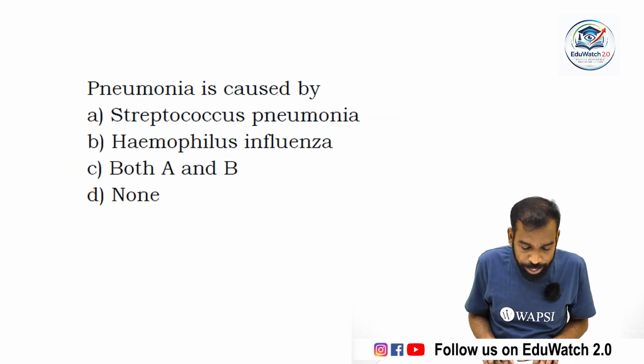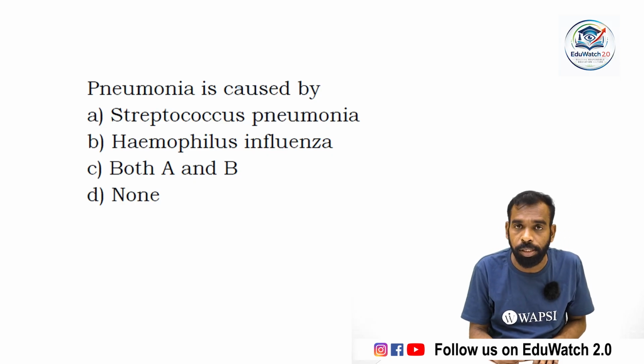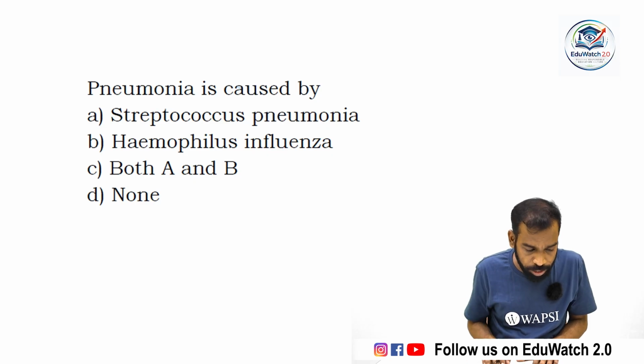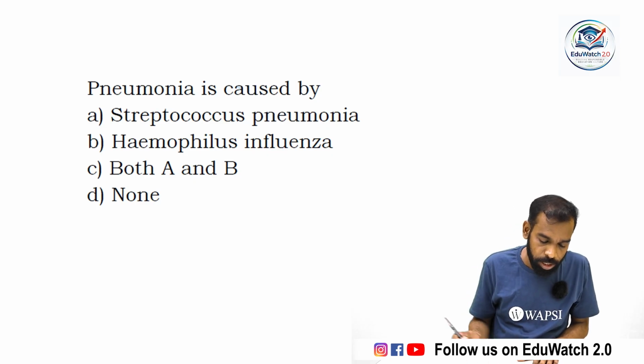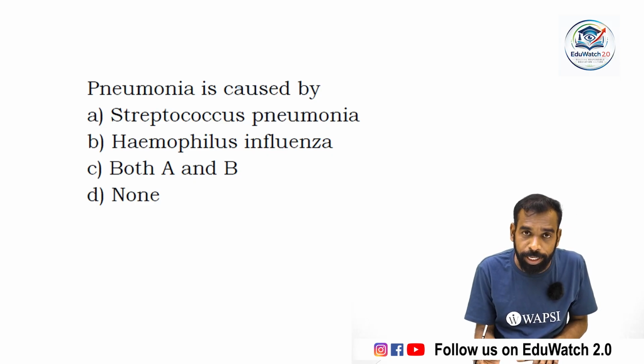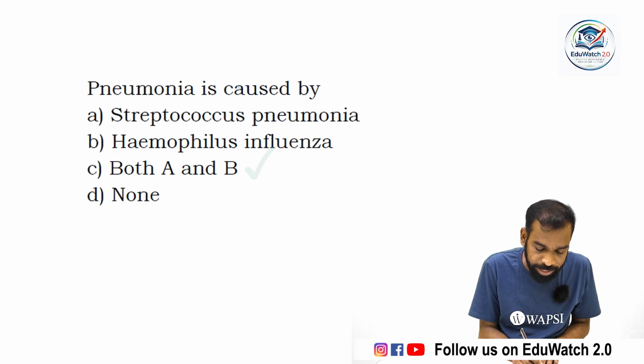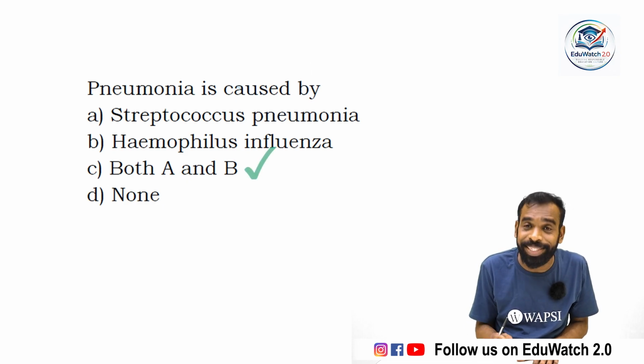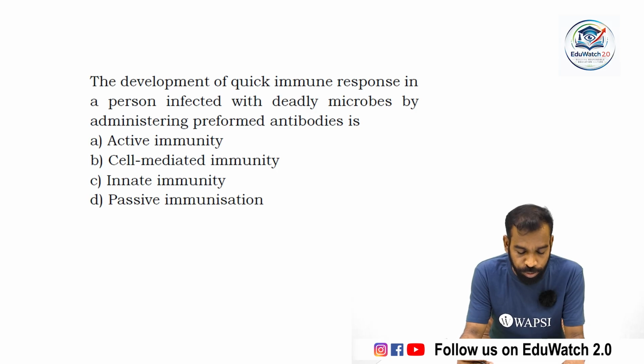Next question. Pneumonia is caused by Streptococcus pneumoniae, Haemophilus influenzae, both A and B, and none. Option A, Streptococcus pneumoniae. Option B, Haemophilus influenzae. Option C, both A and B. Option D, none. So here the correct answer is Streptococcus pneumoniae and Haemophilus influenzae. Both of them cause the disease pneumonia. So option C is the correct answer. Move to the next question.